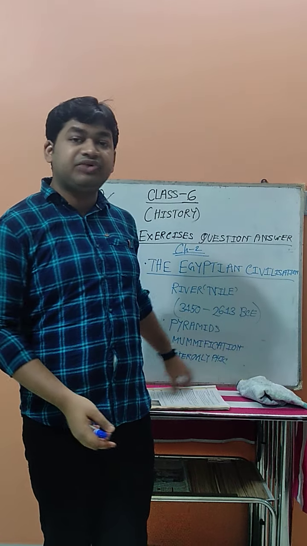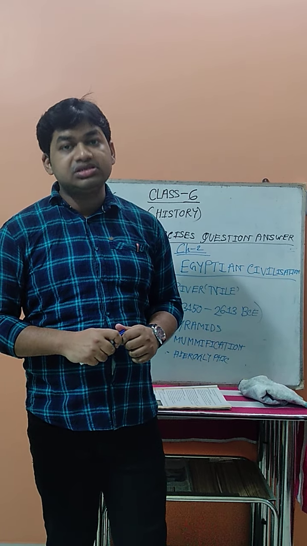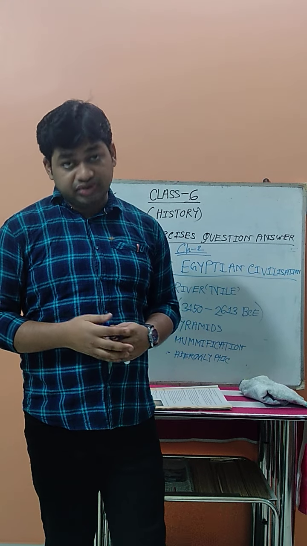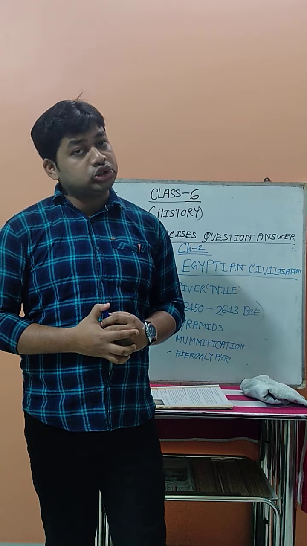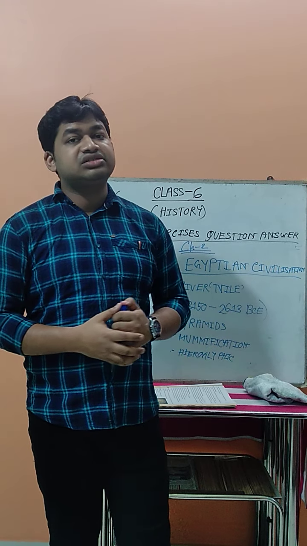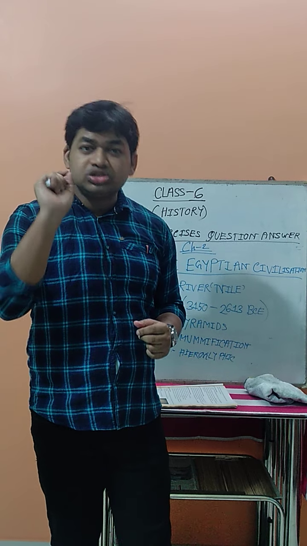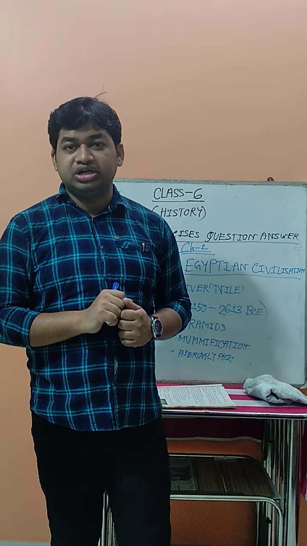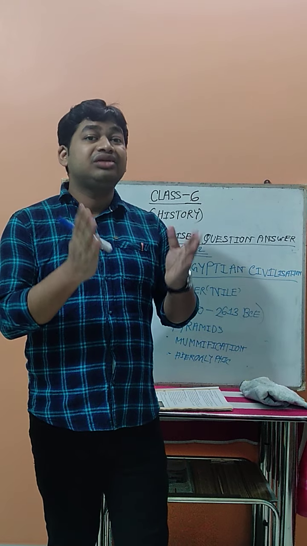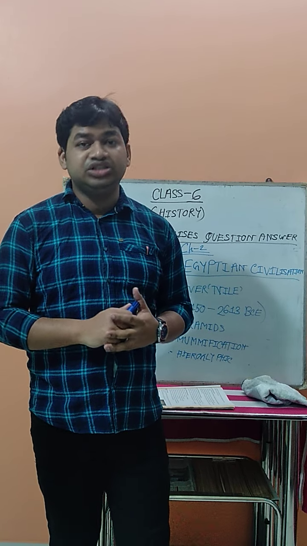And the last: what were the occupations followed by the people? The Mesopotamian people took different types of occupations. Among them, agriculture was the main occupation, and besides agriculture, pottery, trade, and art and craft were also occupations taken by the Mesopotamian people. In this way, you have to write down the answers. First of all, write the questions with answers in your copy, and learn all the question answers. Not only the exercise questions, but also the inside questions I have given, you have to learn and write in your copy.